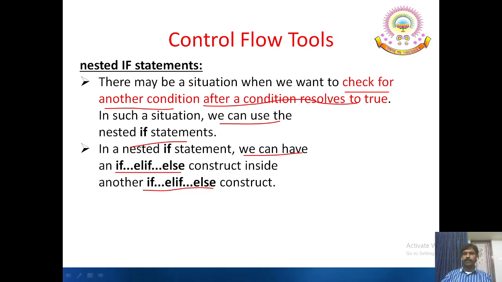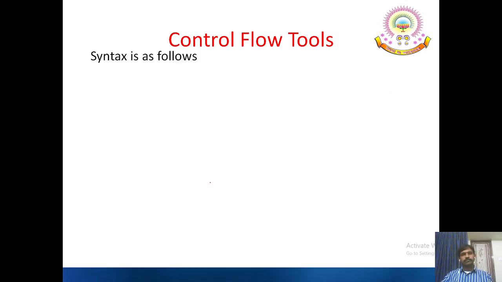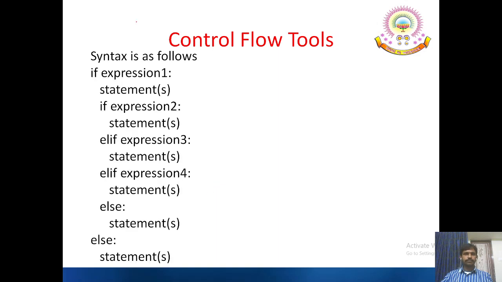An else if ladder can be used in an if statement. An if statement can be used in an if else statement, or an if else statement can be used in an if statement likewise. So nesting of if statements means an if statement can be executed in another if statement. Syntax is as follows.